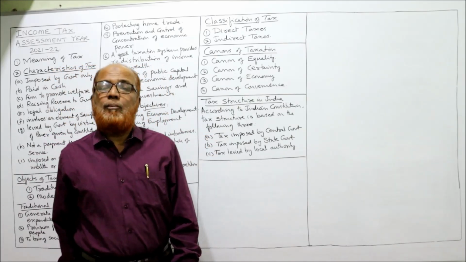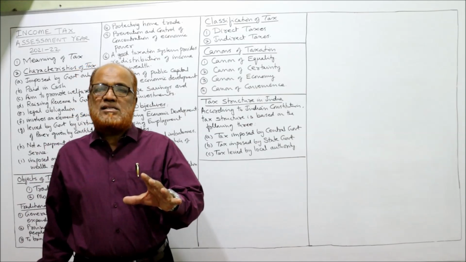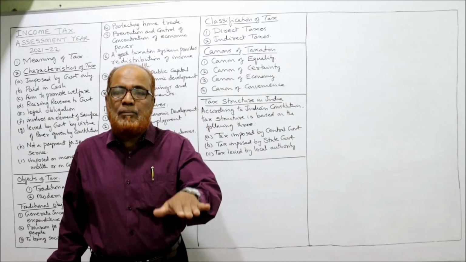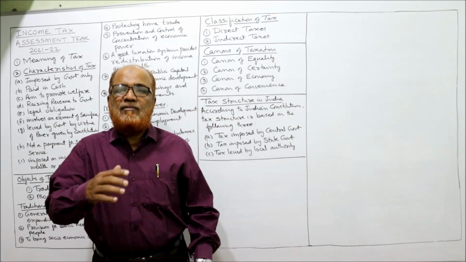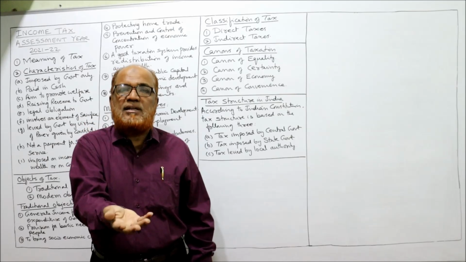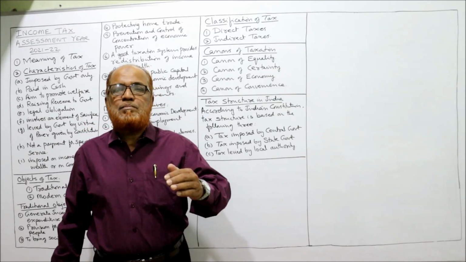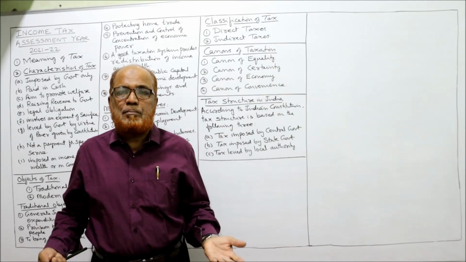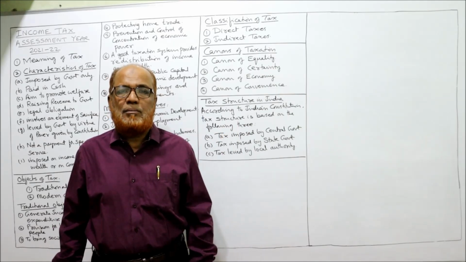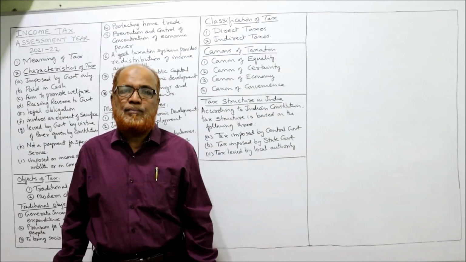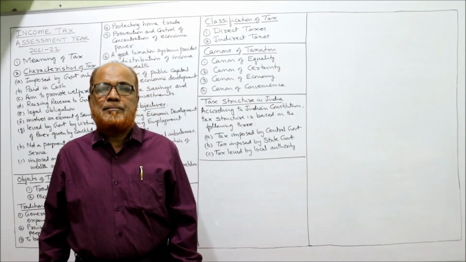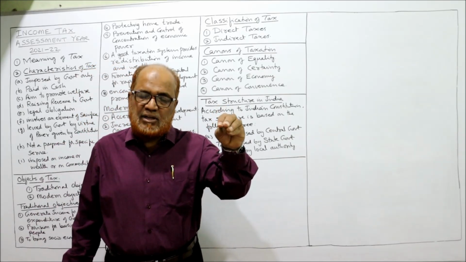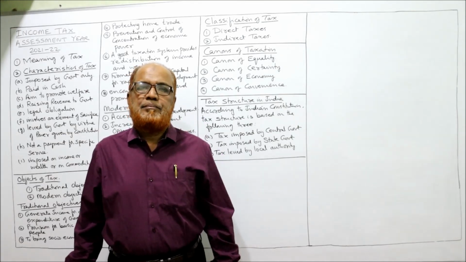Next, canon of economy. Canon of economy says the cost incurred in collection of tax should be minimum. What is the purpose otherwise? If the collection charges are more than the tax itself, say the government is spending 50,000 to collect the tax of 40,000, then what is the purpose of collecting this 40,000? Because we are incurring 50,000 in collection. That is uneconomical. So the taxes should be economical, meaning the cost of collecting the tax should be minimum.